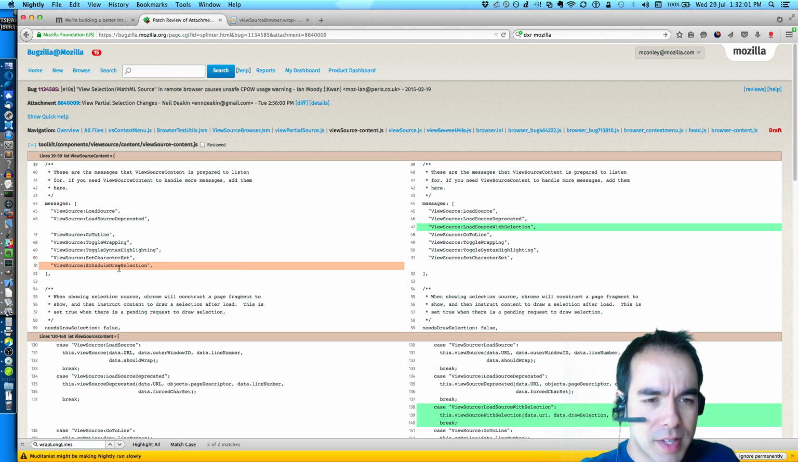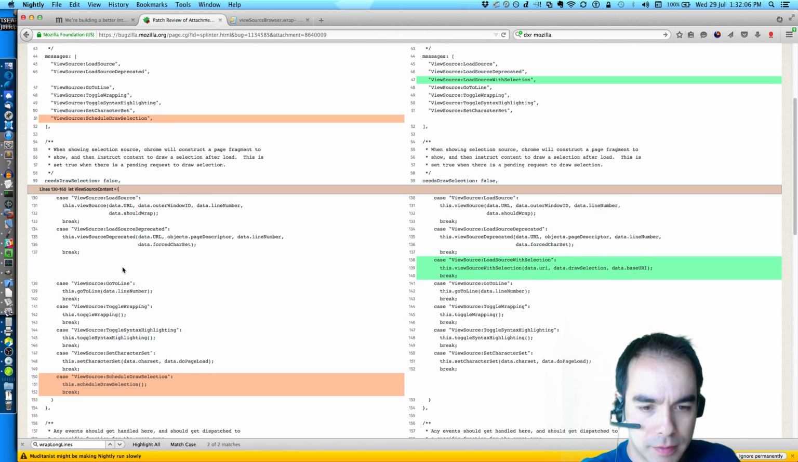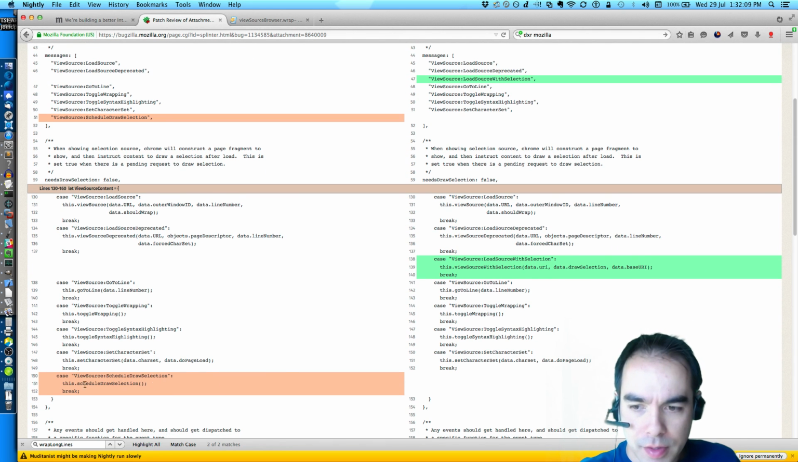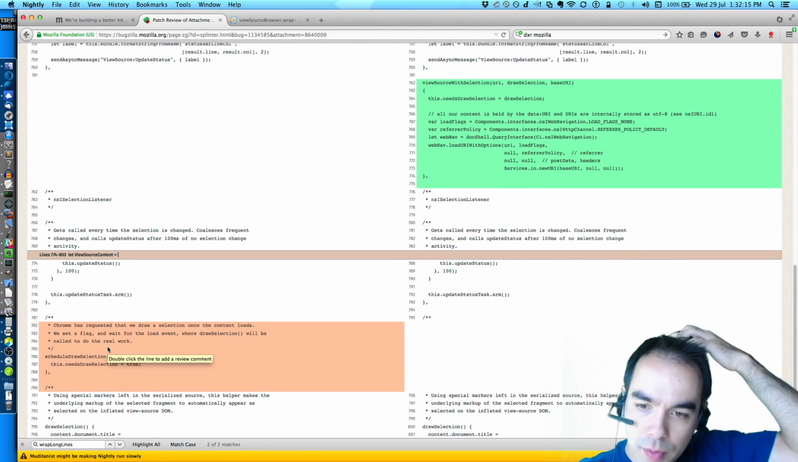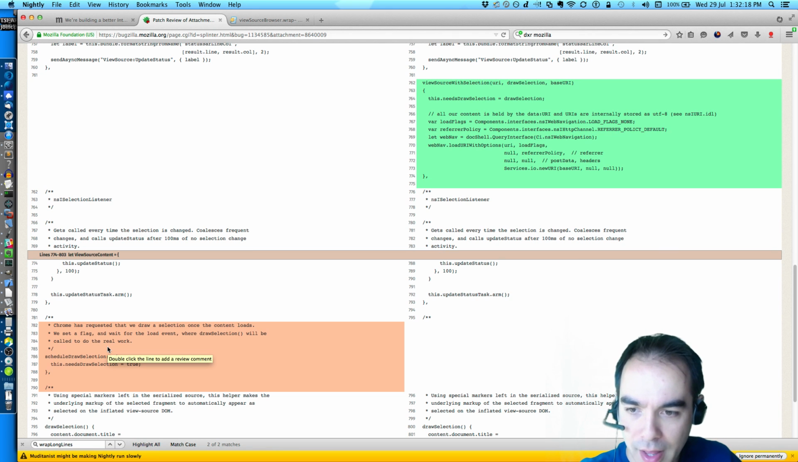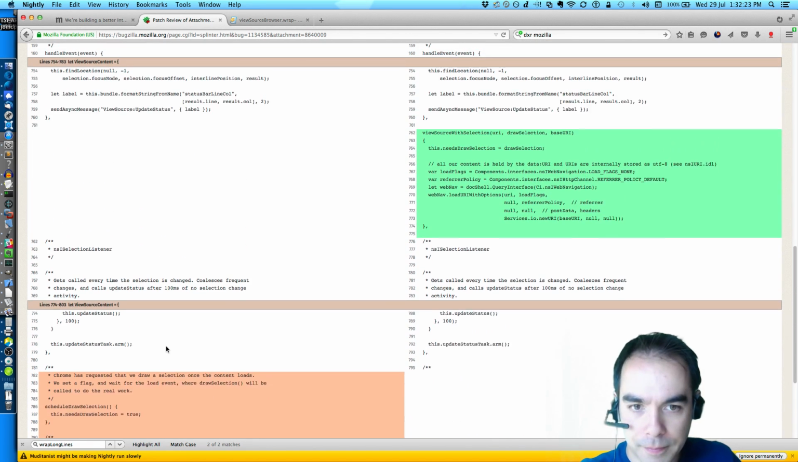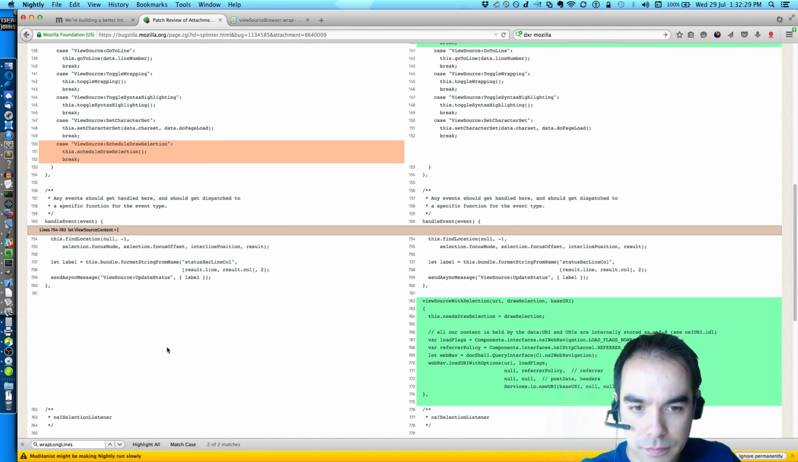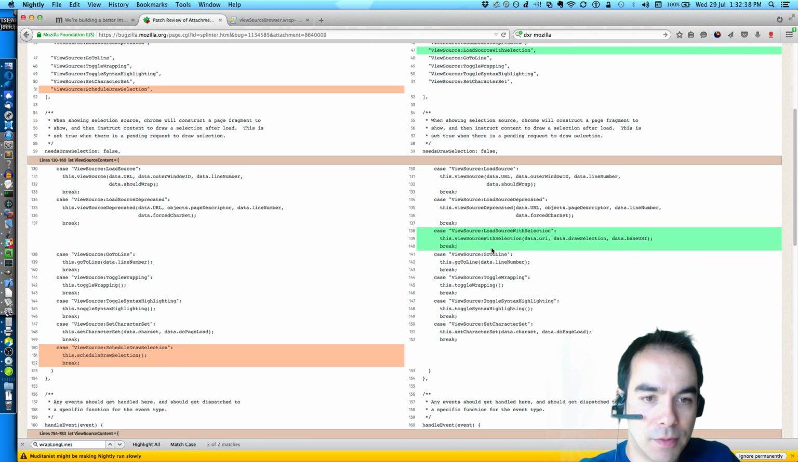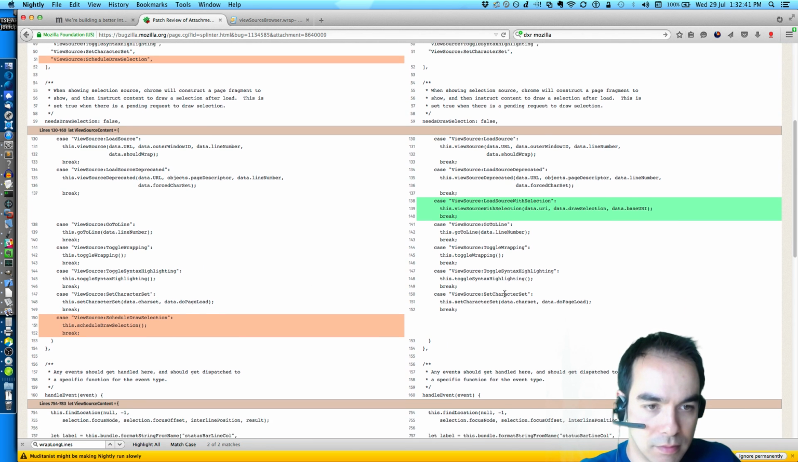He got rid of the schedule draw selection thing. I need to figure out what that's all about. That's interesting. What is schedule draw selection? Chrome has requested that we draw a selection once the content loads. We set a flag and wait for the load event where draw selection will be called to do the good work. I see. So we're basically packing that information with load source with selection. Okay.